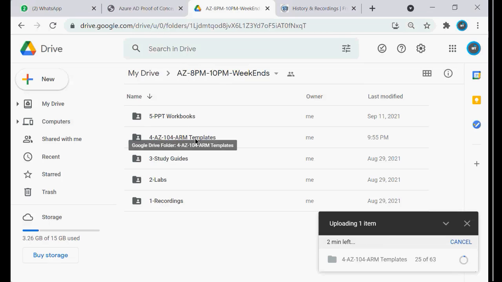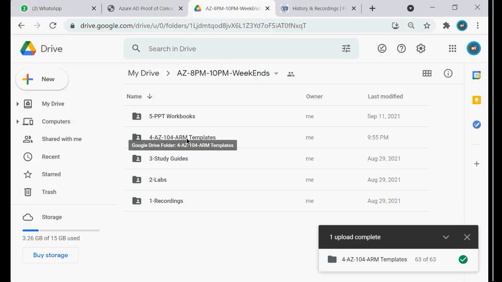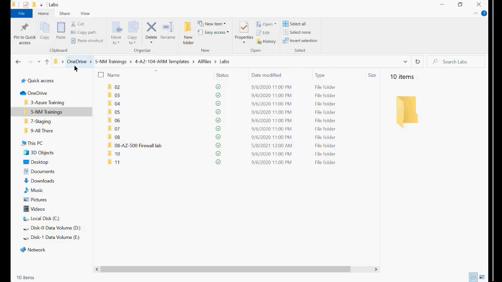This folder will have all the templates. All ARM templates will be there in this folder. From today onwards, you will have to practice this one. And how to access this one is, again, I told you, I'm placing it here. And you need to download it into your local machine. I'm repeating: in order to access this folder, you need to download this folder and copy it somewhere in your local machine.